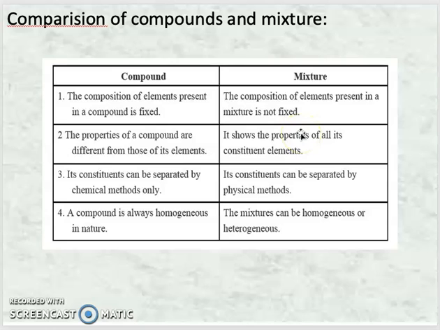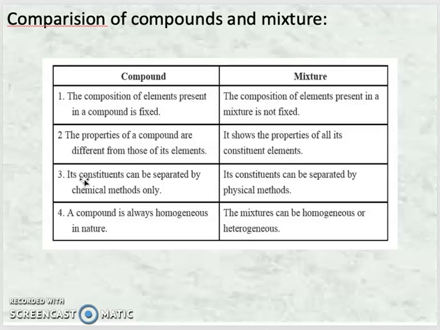See, we saw the example of the mixture of candies. When we separate it, you can see the distinct varieties of candies getting separated, and it returns to its original position. So it shows the properties of its constituent elements. Third point, the constituents of a compound can be separated by chemical methods only.